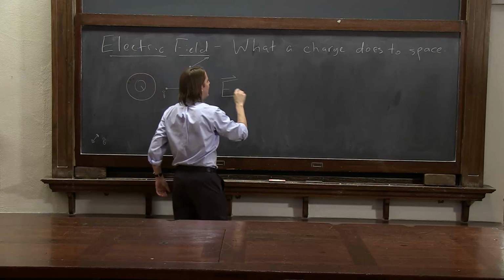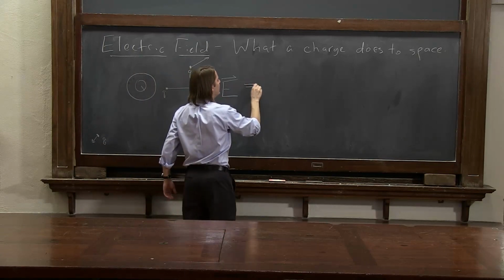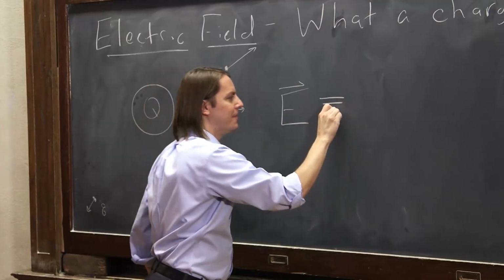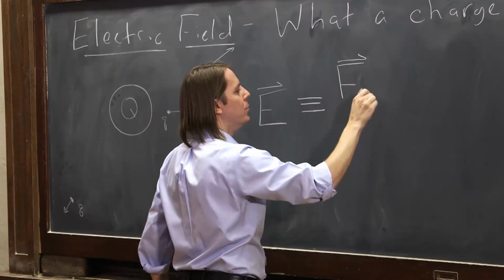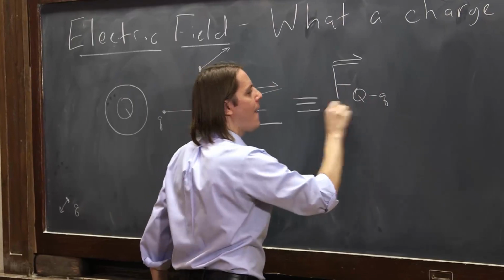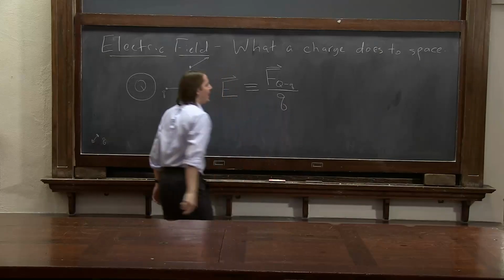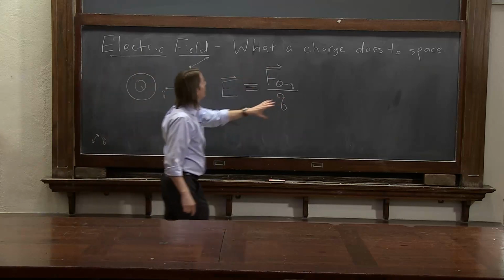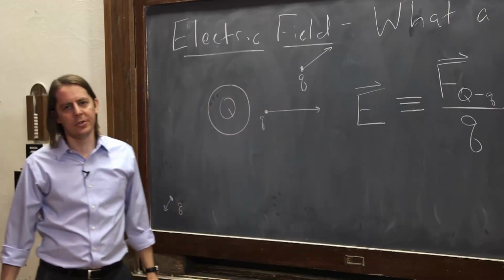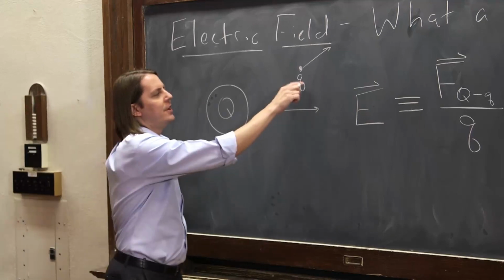So the way we do that mathematically is we define the electric field. I'll use 3 bars, which means we've defined it that way, as the force that big Q would apply to little q divided by the quantity of little q. So really, the electric field is just the force per unit charge, the force per unit of this little charge here. In books, this will often be called the test charge.